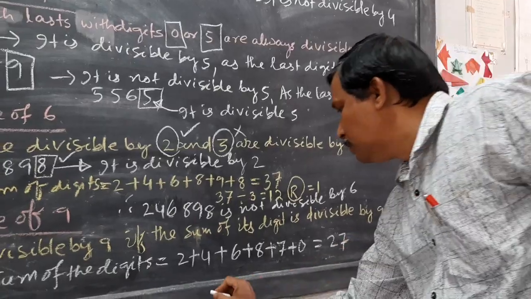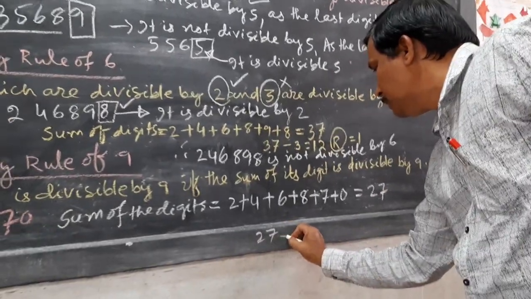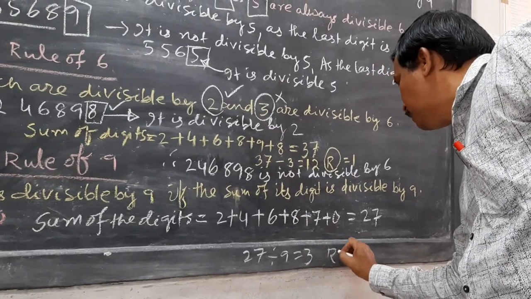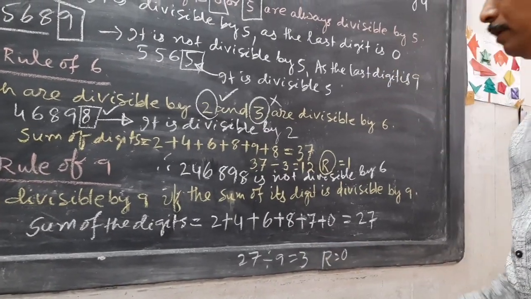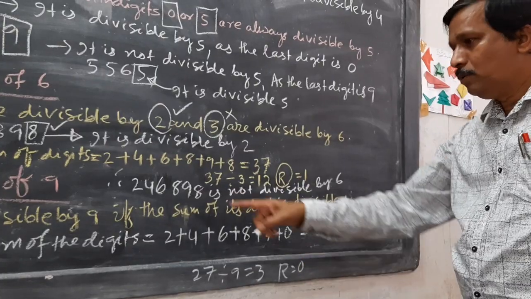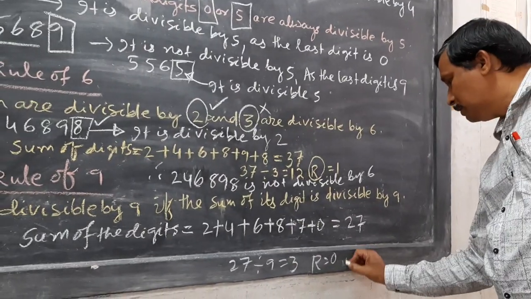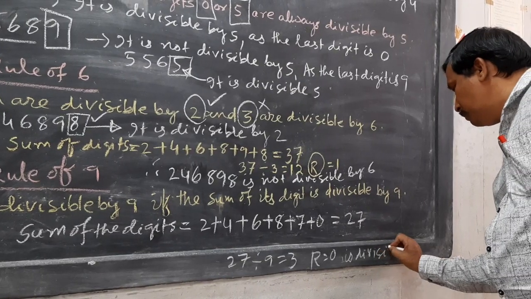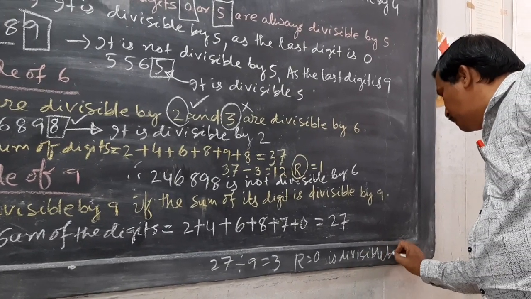Now you divide 27 by 9. 9 3s are 27, remainder equal to 0. As the remainder is equal to 0, therefore the total number is divisible by 9.